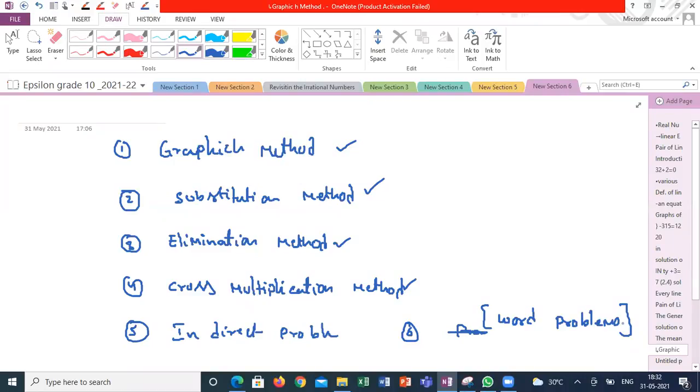It will be easy. We can wind up the graphical method very soon, because the graphical method is very important for 1 mark questions. Conceptually, we can learn a lot of things in the graphical method. Analytical method is simply calculations. They will give 2 equations, there is a procedure, and if you apply this procedure, you will get the common solution. That means out of infinite solutions, there will be one solution that satisfies both equations. That solution we have to calculate. That is the meaning of solution of the pair of linear equations in 2 variables.